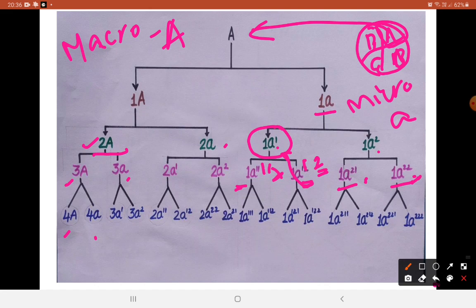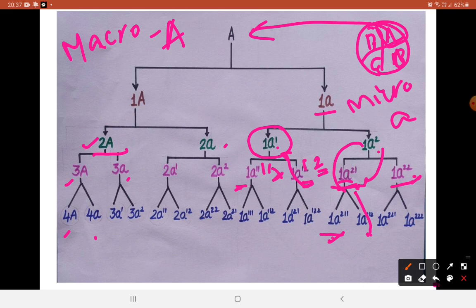Understood? That is how it is labeled. And further, in the next division, 1A21 divides to form 2 micromeres: 1A211 and 1A212. That means this is the first micromere of 1A21, which is derived from 1A2, and this is the second micromere of 1A21.